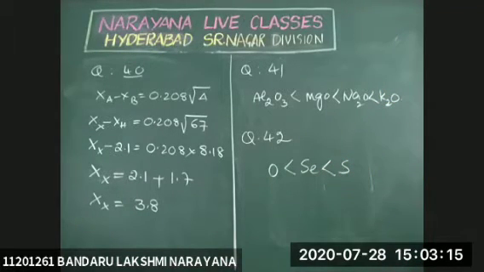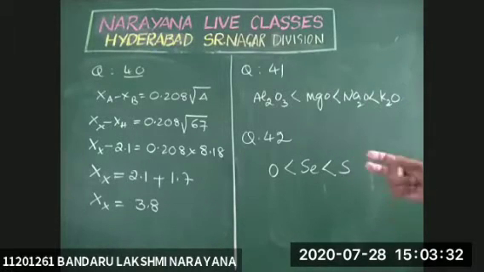Consider the electron affinities of 16th group elements: oxygen, sulfur, selenium, tellurium, polonium. The highest electron affinity in the group is sulfur. Sulfur is more than oxygen, and the correct sequence is sulfur is more than selenium, selenium is more than tellurium, tellurium is more than polonium, and polonium is also more than oxygen. So oxygen is less than selenium, selenium is less than sulfur.